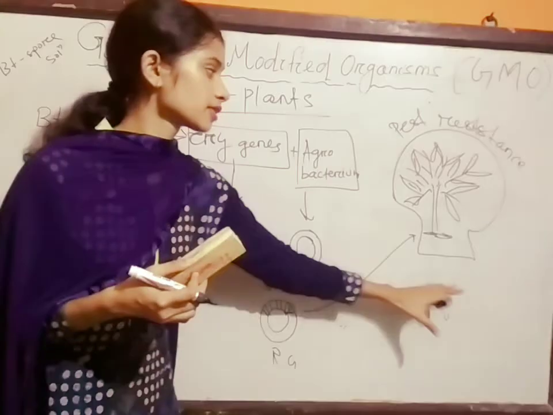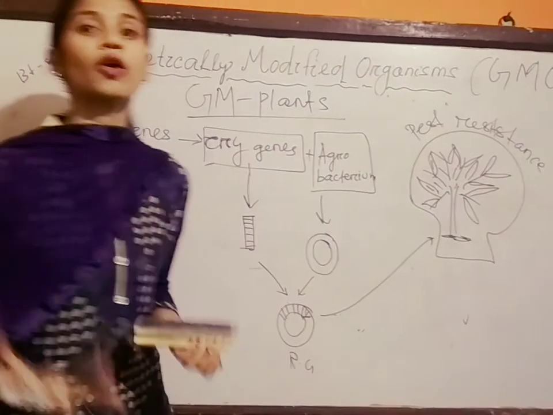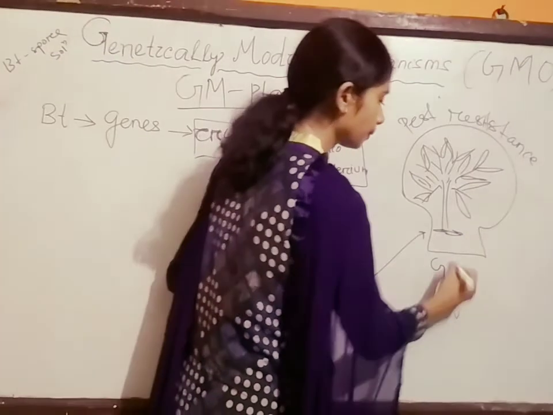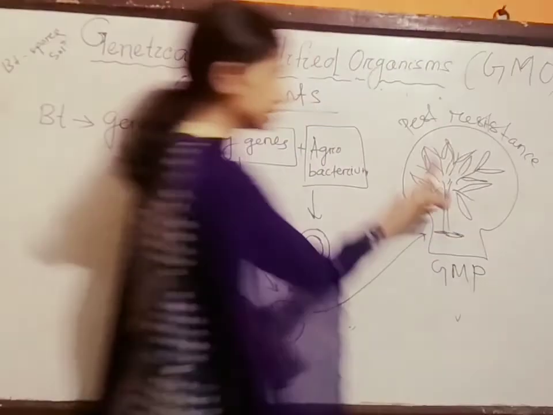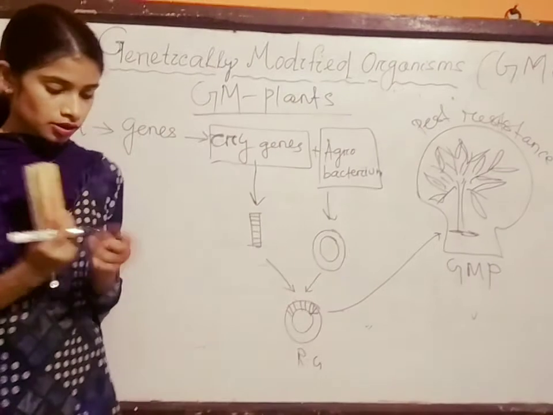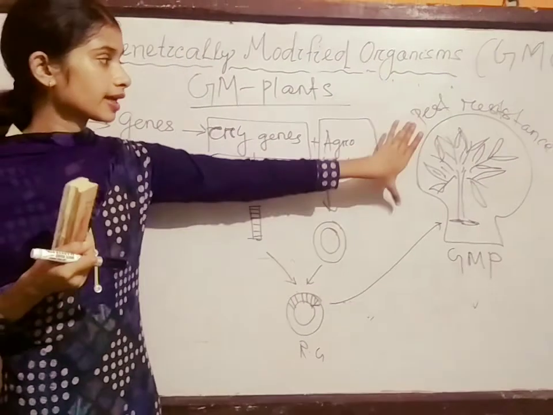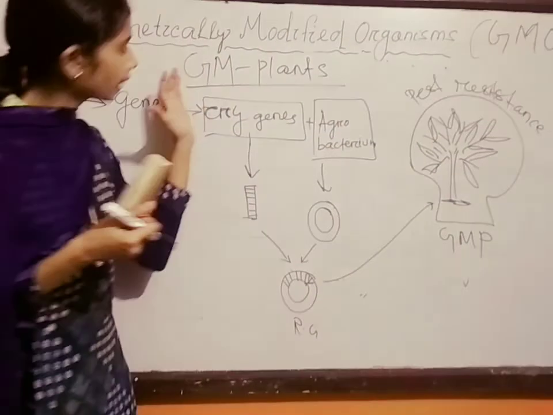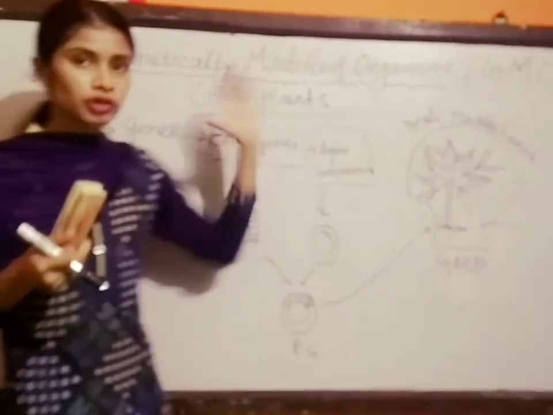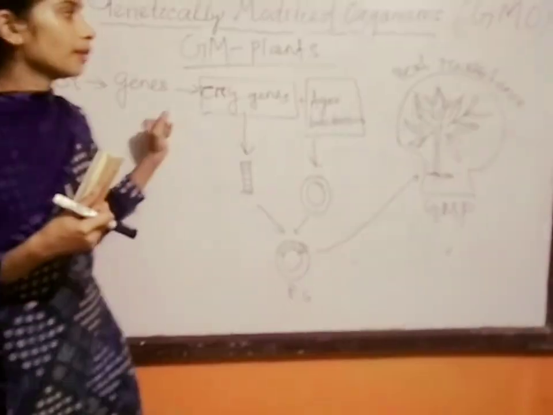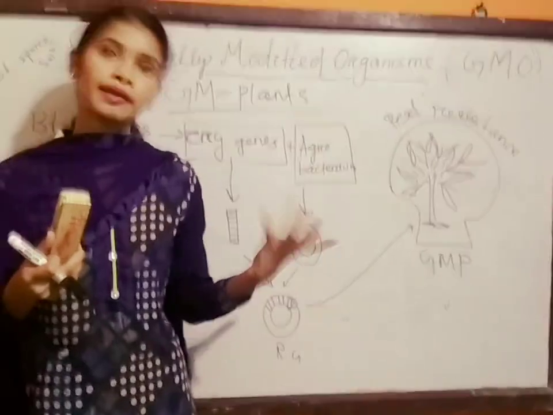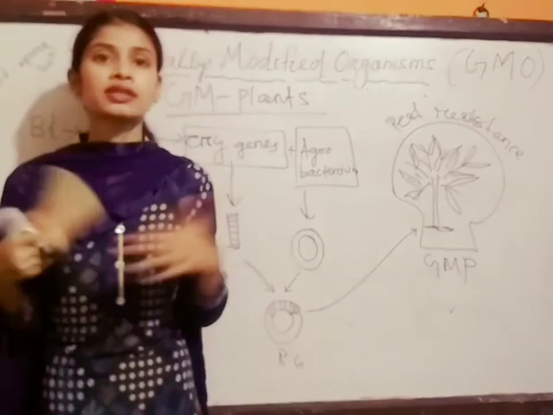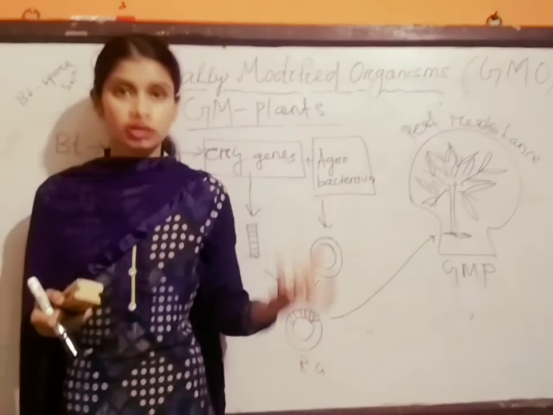So this pest resistant plant is called a genetically modified plant. This is a genetically modified plant, and it has the capacity for pest resistance. Genetically modified plants, or any animals or organisms, have good qualities and some benefits for producing products.